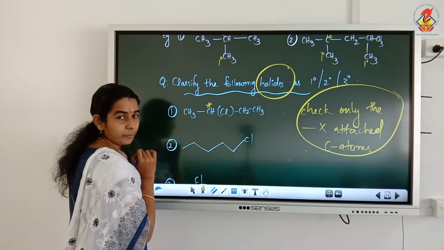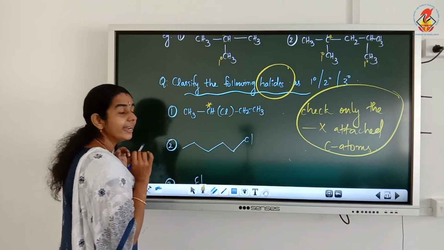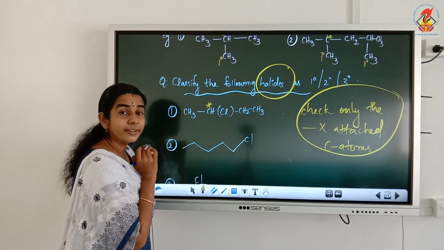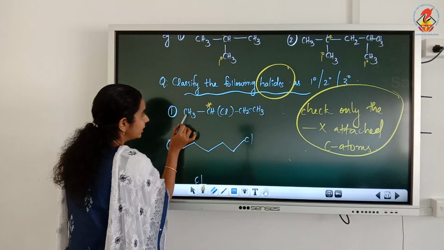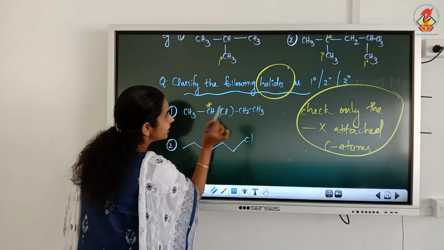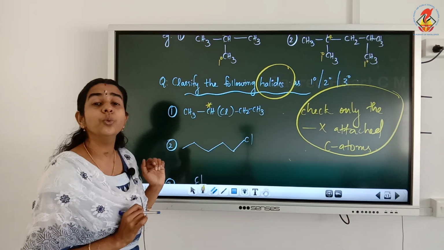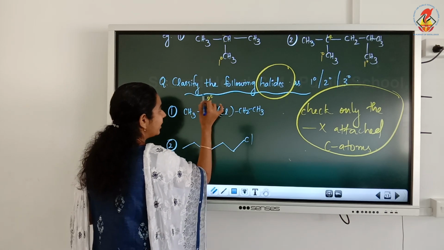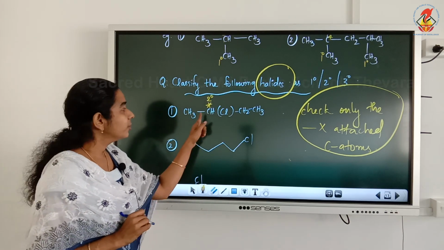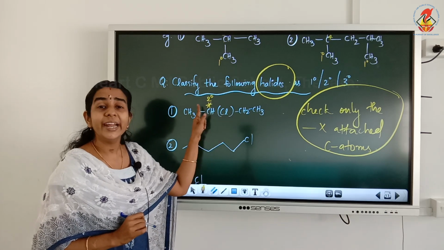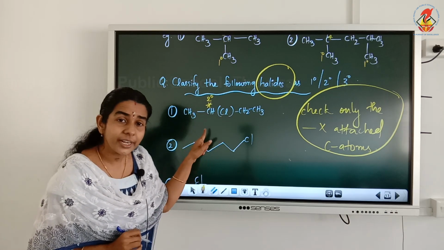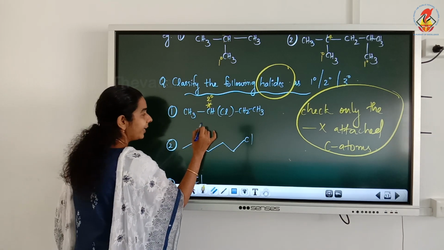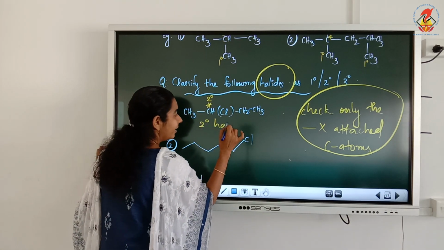The CH carbon, look only at that carbon. This CH carbon is attached to how many other carbon atoms? It is attached to this carbon and this carbon also. So it is attached to two other carbon atoms. So it is a secondary carbon, isn't it? So since the chlorine attached carbon is a secondary carbon, we can call the first compound a secondary halide.